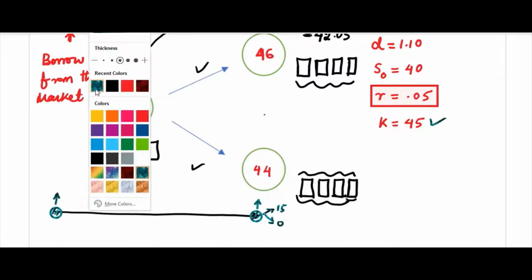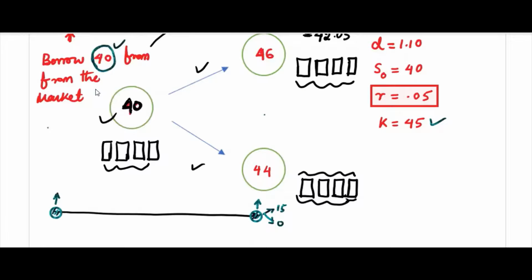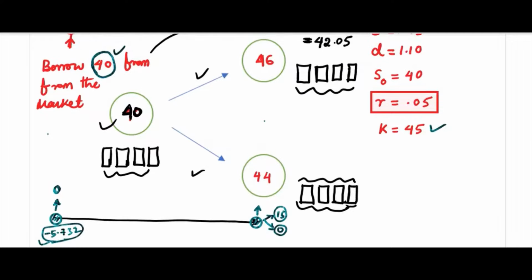So this is not the arbitrage definition. What is the no arbitrage definition? You must have paid the call option price, 5.732 or whatever, and you made sure that you will have positive profit in future. That is fine, but there is some expenditure from your pocket. Arbitrage opportunity means you have to spend 0 here and you have to get some profit. Now this is what we got here.